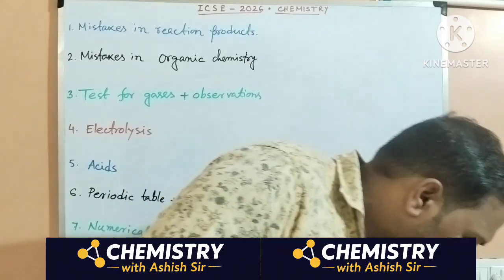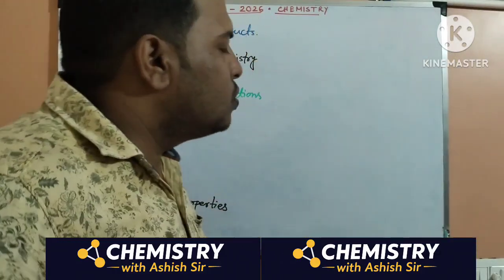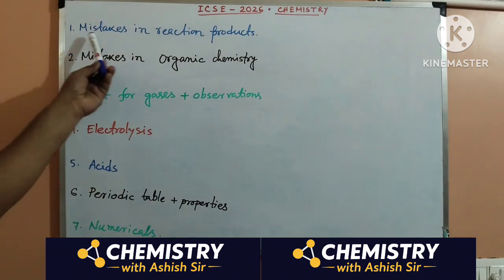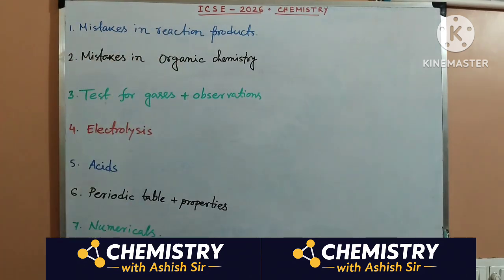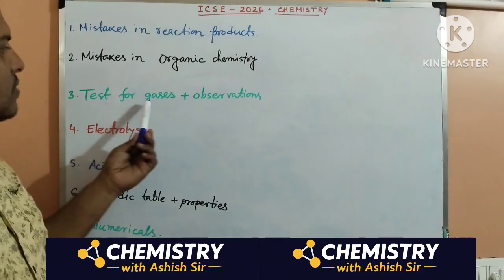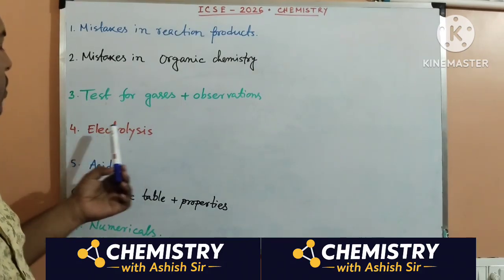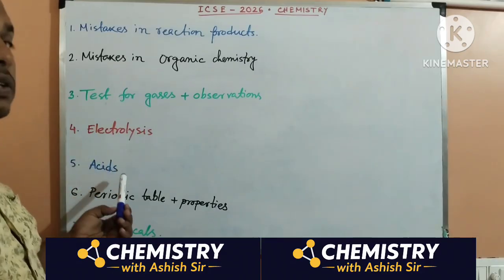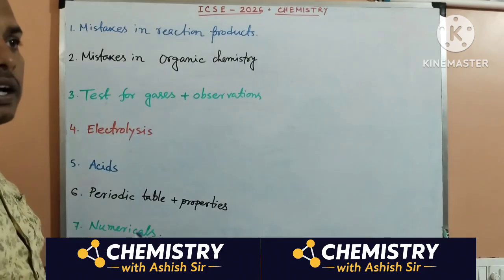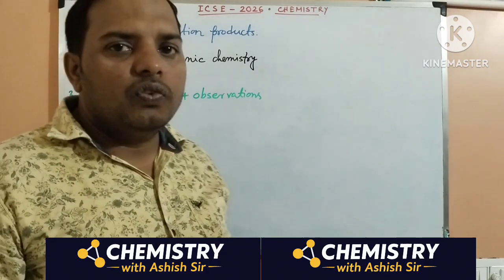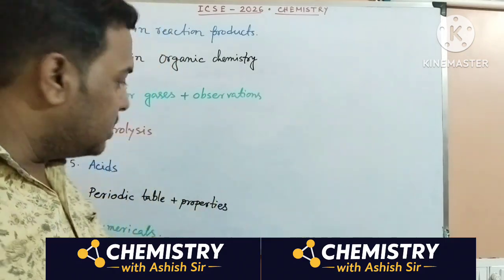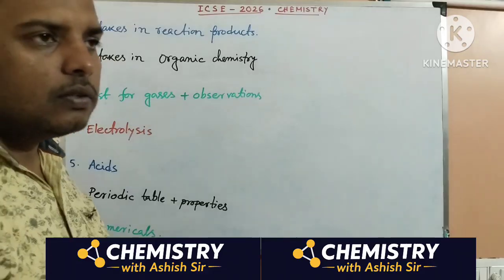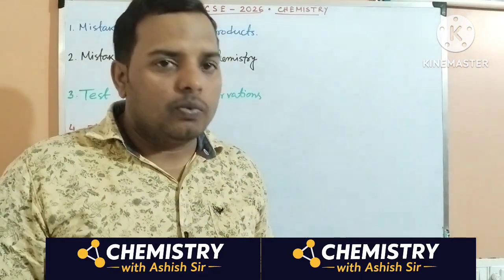First of all, I have categorized those common mistakes into 7 categories: mistakes in reaction products, mistakes in organic chemistry, test for gases with their observations, electrolysis, and acids. Acids will include chapter 3, acid, base, and salt, plus HCl, HNO3, H2SO4, and ammonia gas is also present there. Then periodic table and their properties, and at last the numericals. For some of you, it is very difficult.